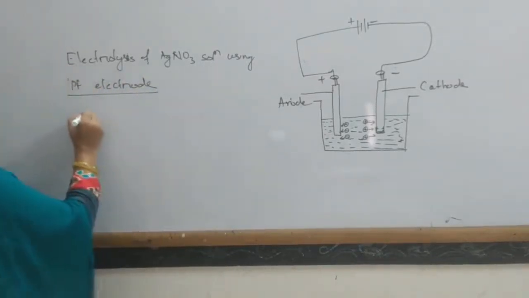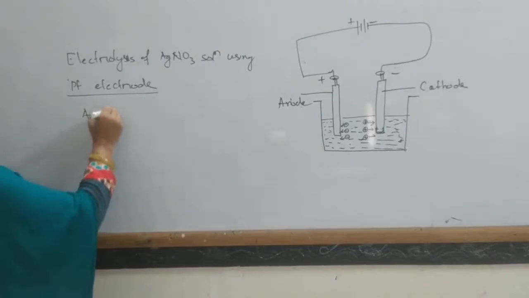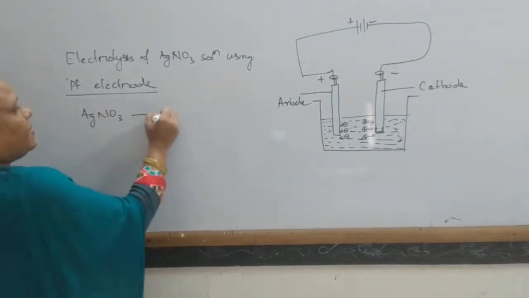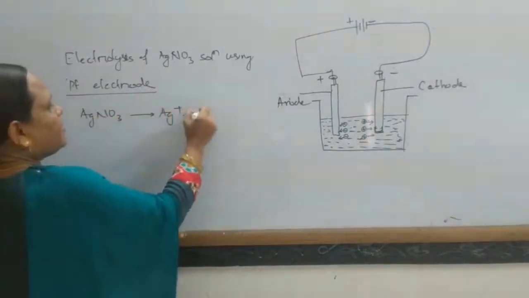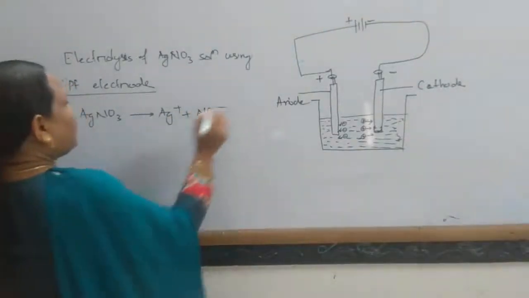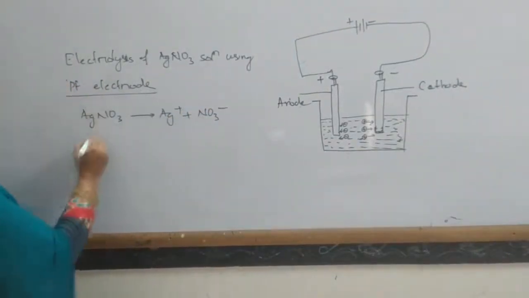Silver nitrate, AgNO3, gives rise to Ag+ and NO3-.